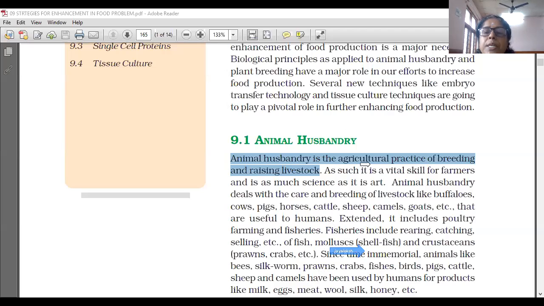So animal husbandry is the agricultural practice that deals with the care and breeding of livestock like buffaloes, cows, pigs, horses, cattle, sheep, camels, goats, etc. that are useful to humans.